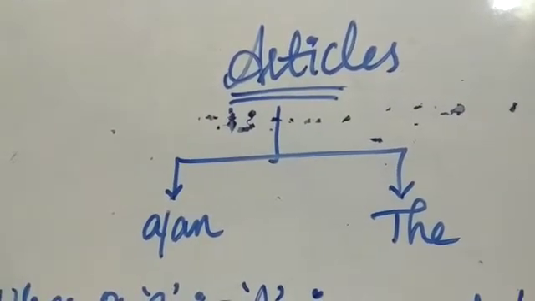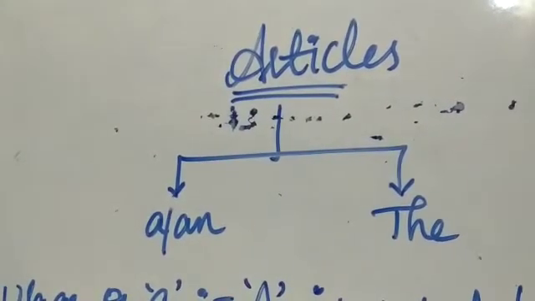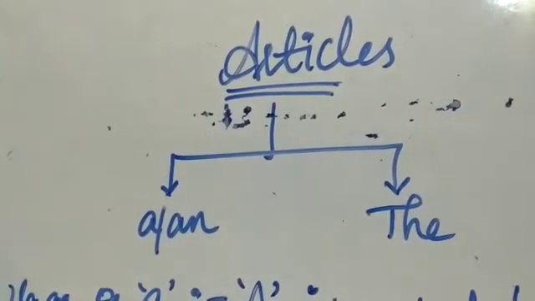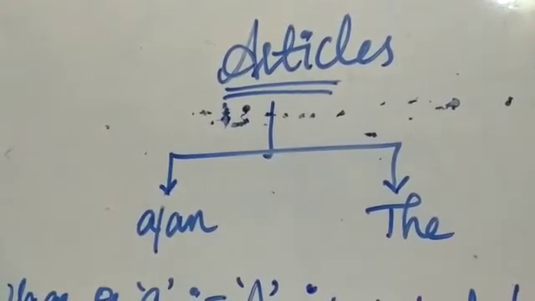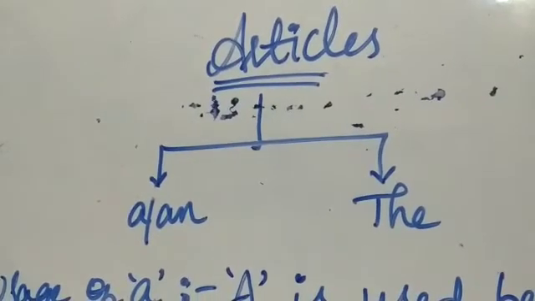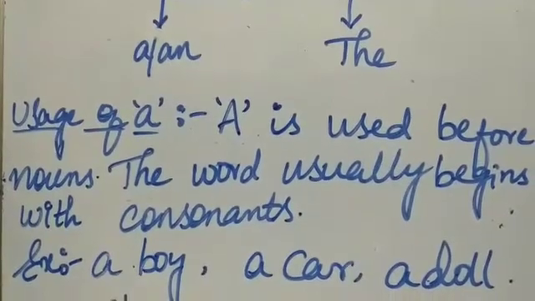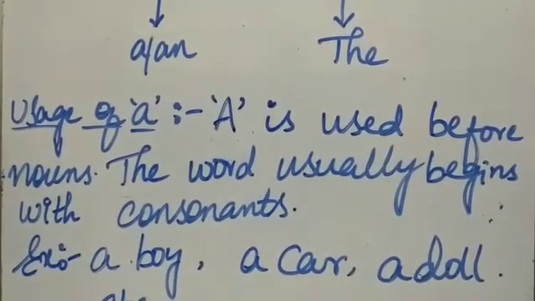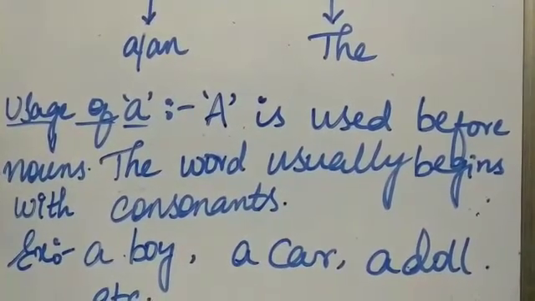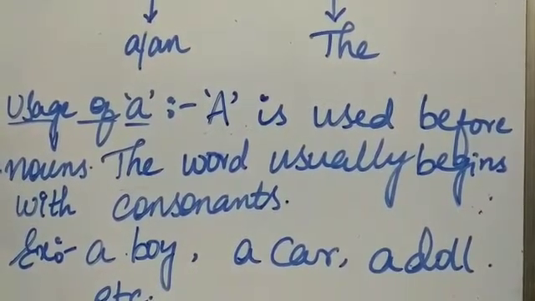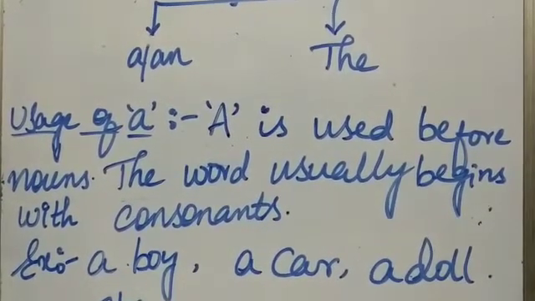But the nouns begin either with a vowel or with a consonant. So here, for the words which begin with consonants, for a singular noun we use the word a. Here you can see the usage of a. Where do we use that? A is used before nouns. The word usually begins with consonants. For the things which begin with consonants, we use the word a.